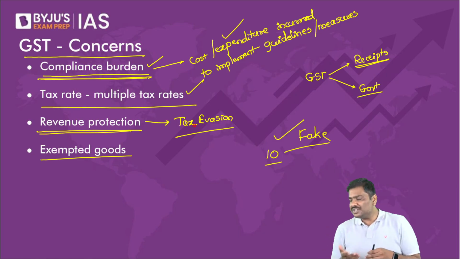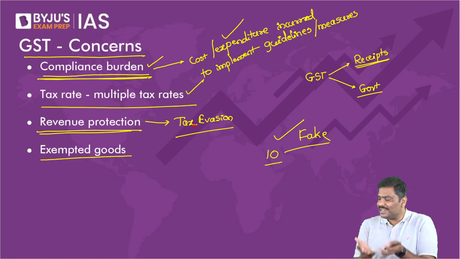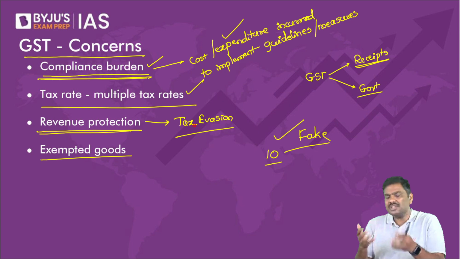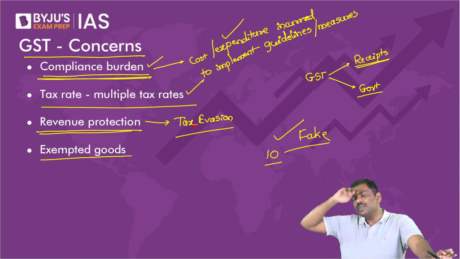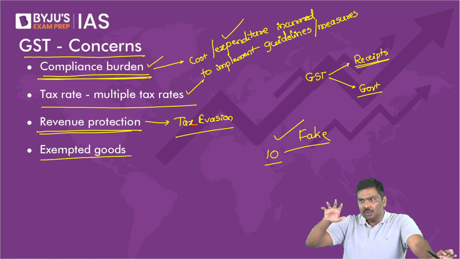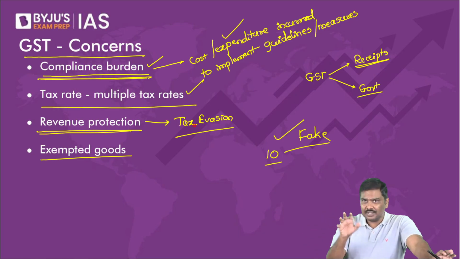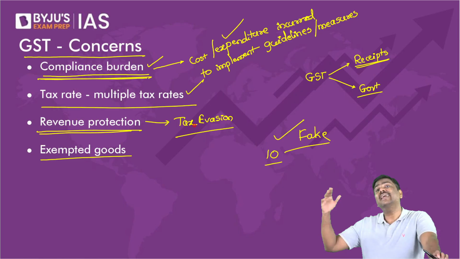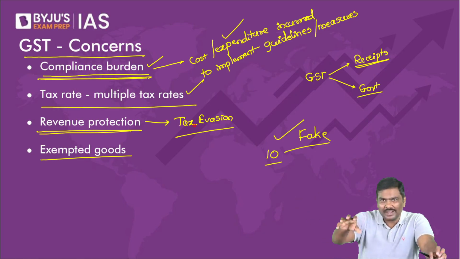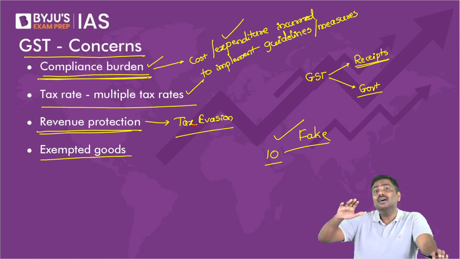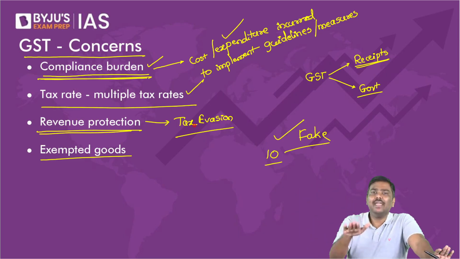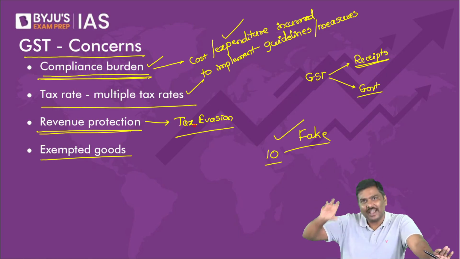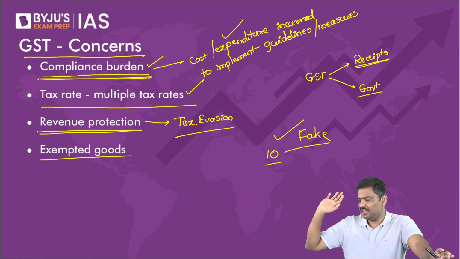What is a composition scheme? Composition scheme is basically a type of scheme under GST only. Government says you do not have to pay different rates. You do not have to collect from the customer at different rates of GST. All you need to do is pay a fixed amount of tax out of your revenue to the government in the form of GST.